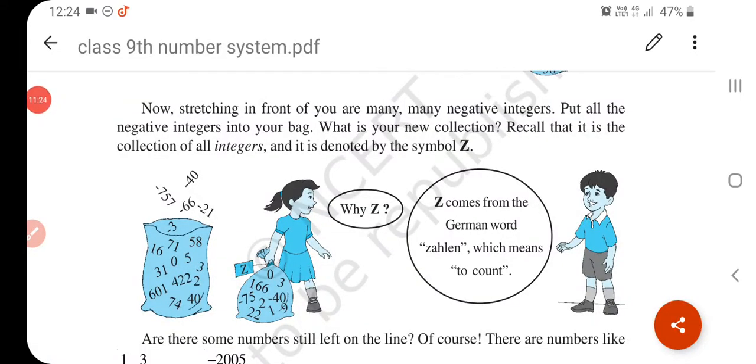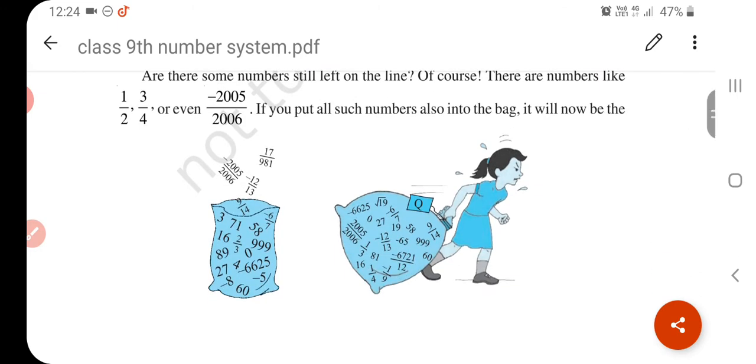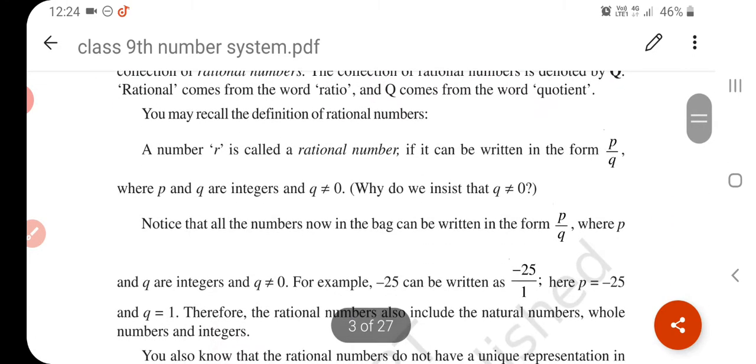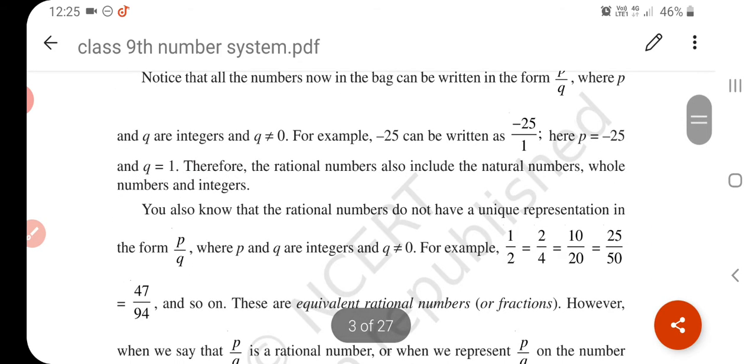So student, in this chapter we have also learned about integers. Integer is denoted by capital Z or capital I. In some books you see it is capital I also. And Q is called the rational number. Why is R not called rational number? Why is Q called rational number? Because the collection of rational numbers is denoted by Q. Rational comes from the word ratio and Q comes from the quotient. So it is called rational number and it is denoted by capital Q. Understand? It's very interesting.